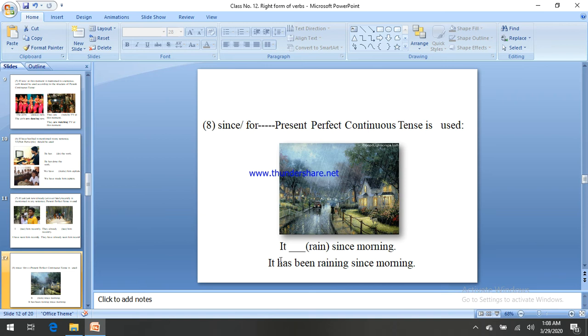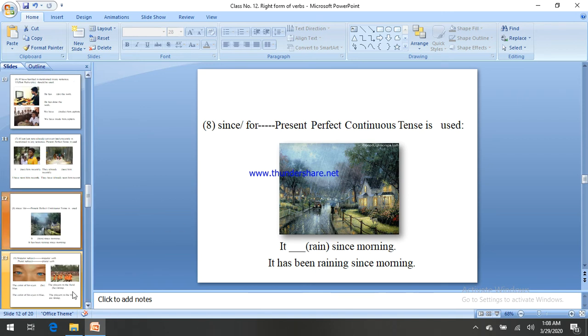With it you have to add has. As it is third person singular, you have to add has as the auxiliary verb. Then according to the structure you have to add been, because the structure of present perfect continuous is subject plus have been or has been plus verb plus ing plus since plus fixed time, or for plus time period. Let's see the next one.